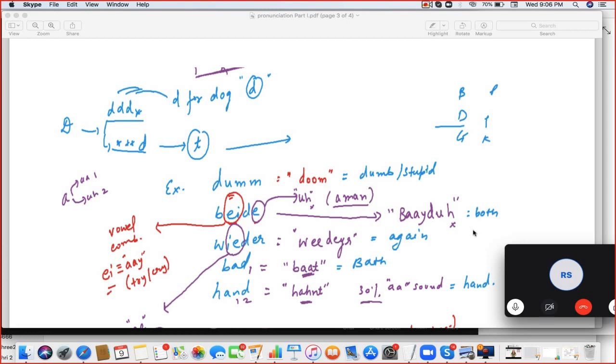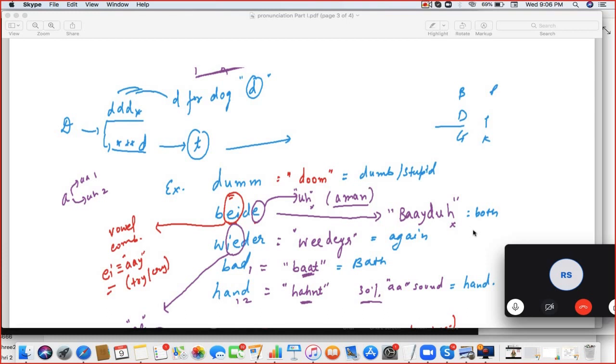But if the word ends with D, then its sound becomes T, as in K-I-N-D becomes kint. So D-U-M-M will become doom. B-E-I-D will be bider.